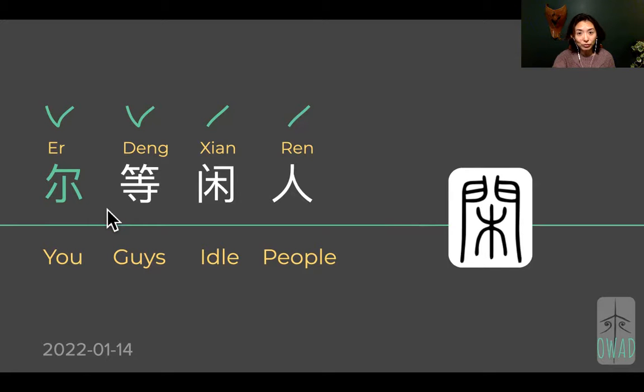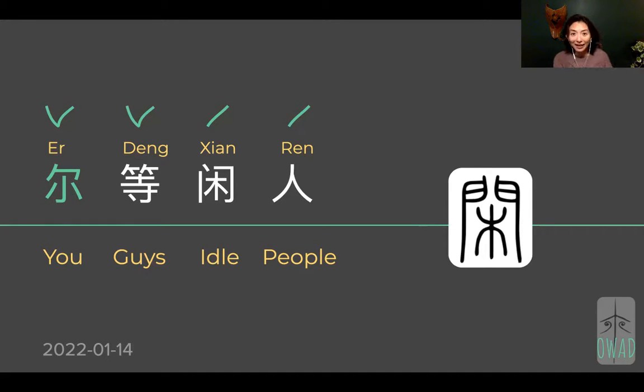you. Okay, so 尔, when you see it by itself, and when you see it grouped with 等, 尔等, simply means you guys. And 等 means etc., etc. It's a kind of plural form expression in Chinese to say you, where there are multiple yous.